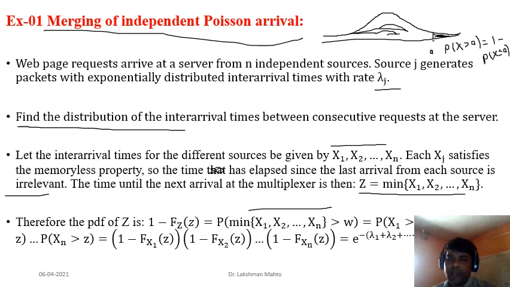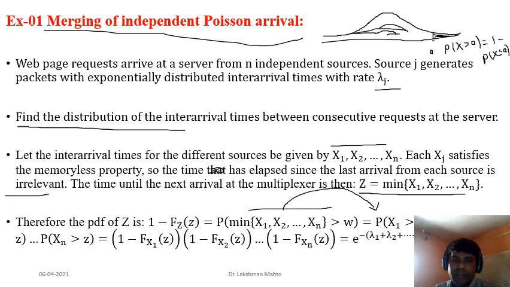We have taken one condition: the sources are independent, so the corresponding exercises would also be independent. That's why you can factor this probability into a product of the individual probabilities. Further simplified, it is a product of n tail probabilities.